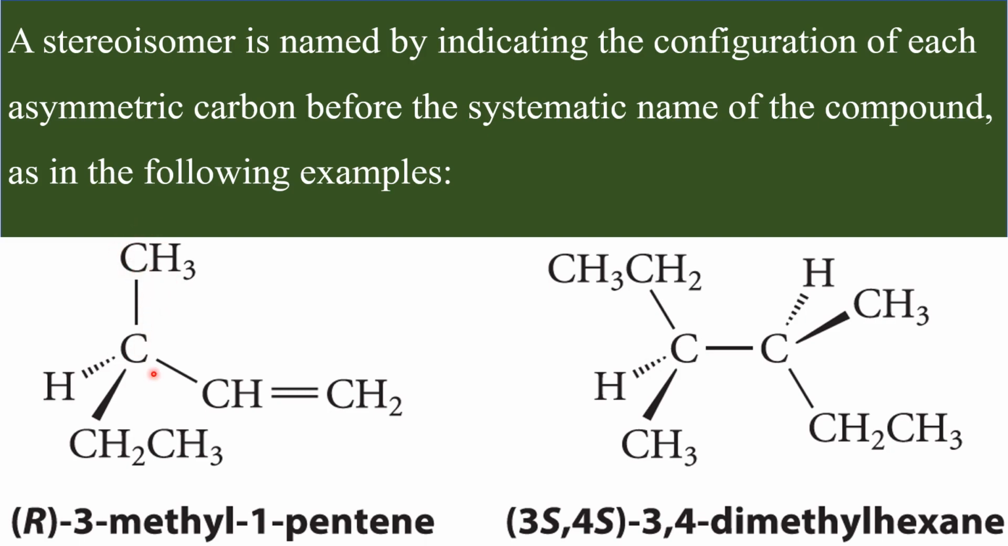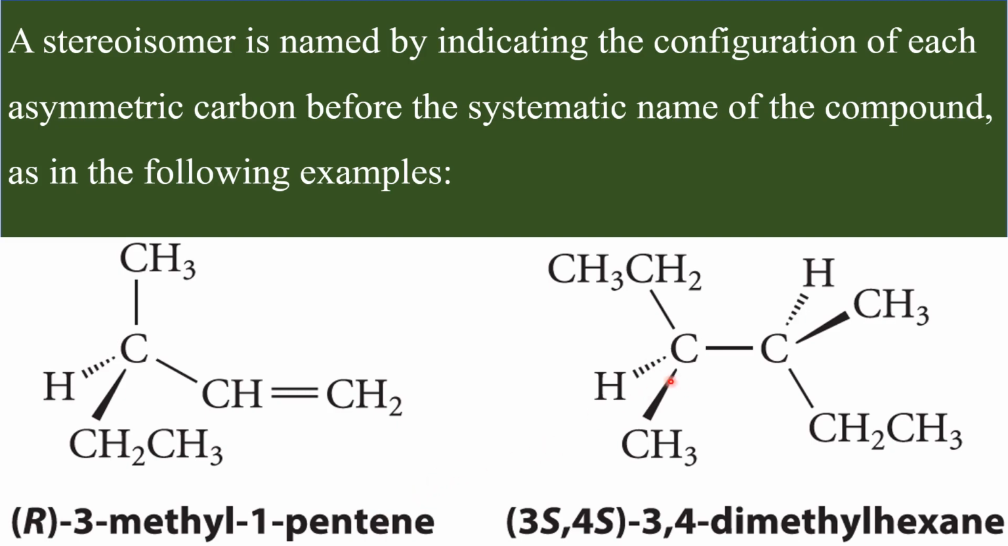Therefore this is 3-methyl-1-pentene. That is the systematic name of this molecule. But that name becomes complete only when you put the configuration at the chiral center as the prefix. Therefore the complete name of the molecule is (R)- followed by the systematic name. This is the complete name of the molecule.